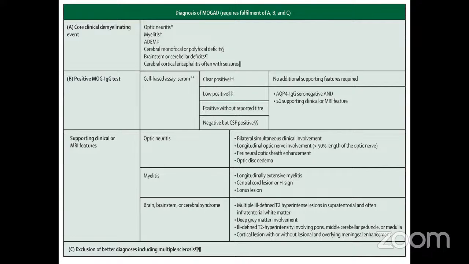The supporting clinical or MRI features include optic neuritis. It has to be bilateral. More than 50% length of the optic nerve has to be involved. The perineural optic sheath has to be enhanced, and optic disc edema should be present. In myelitis, it is longitudinally extensive myelitis, central cord lesion, and a conus lesion. The brain, brainstem or cerebral syndrome: multiple hyperintense lesions in the supratentorial and infratentorial white matter, deep gray matter involvement, and the pons, middle cerebellar peduncle or medulla should be involved.